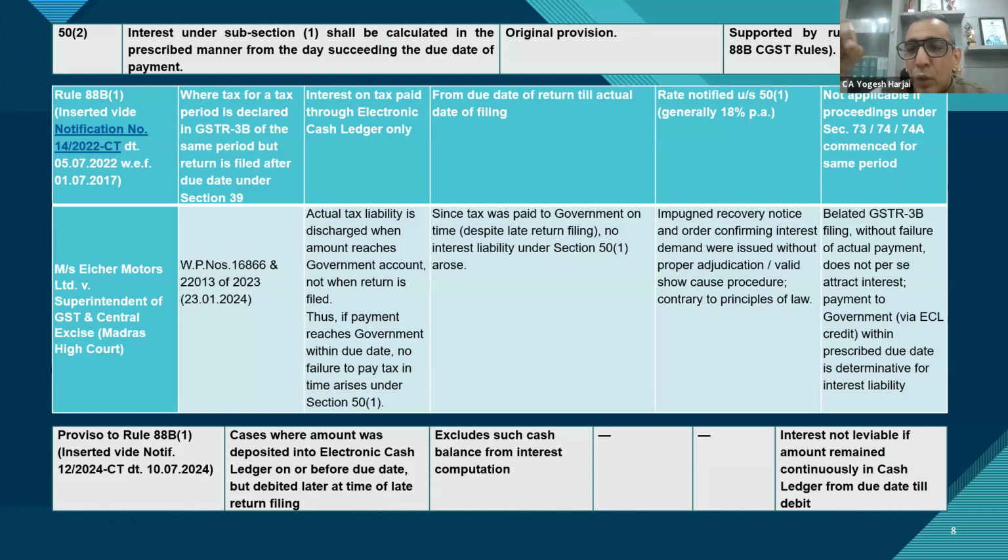And the procedure that we follow to claim, is that procedure notified? Ideally, since it has not come to my electronic cash ledger, I don't think we'll get the benefit of the Eicher amendment. Ultimately the officer will see whether the balance is lying in my electronic cash ledger on the due date of filing of return. In Eicher Motors the amount had reached the government account, but here it has not.